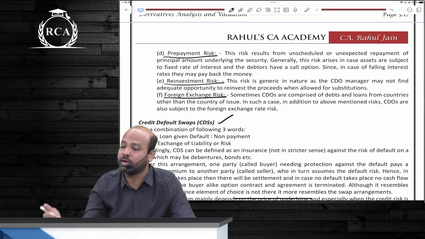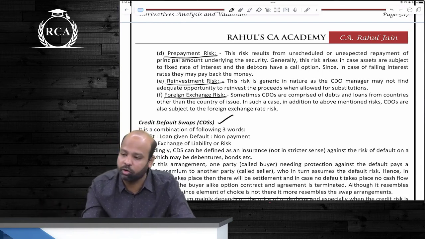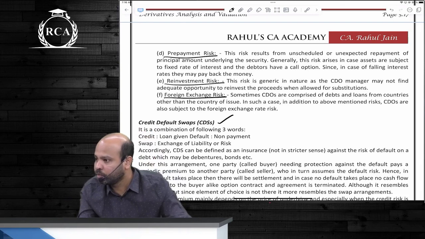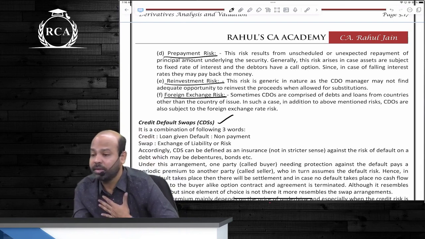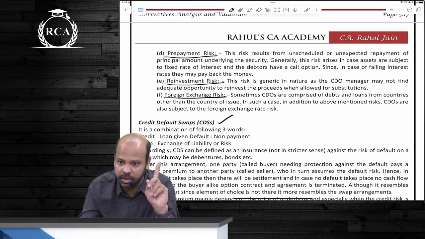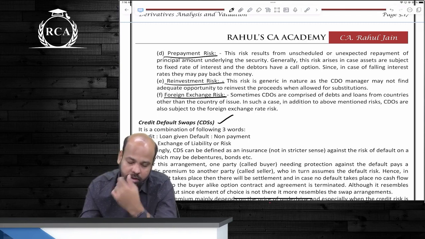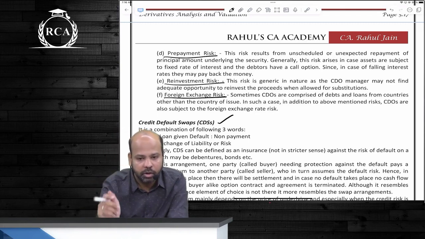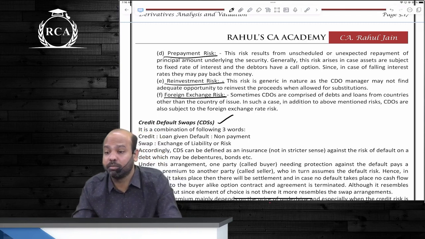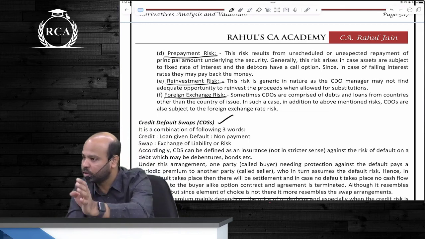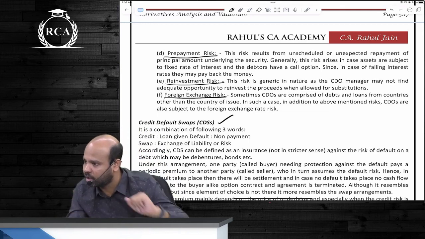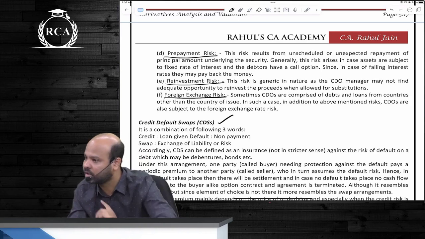CDS can be settled on a net basis, that is cash settlement, or it can be physical settlement. So physical settlement क्या होगा? I invested $100 million. So this fellow Niket will tell me, take your $100 million, give me the underlying bonds. I will transfer the ownership of bonds to him and I will take $100 million from him. That is physical settlement.